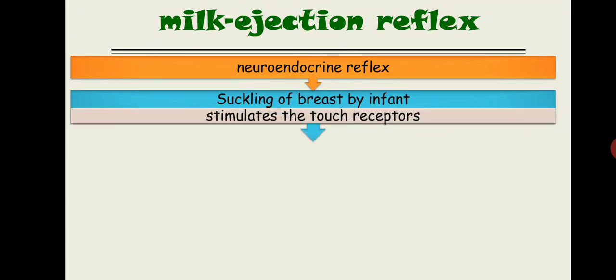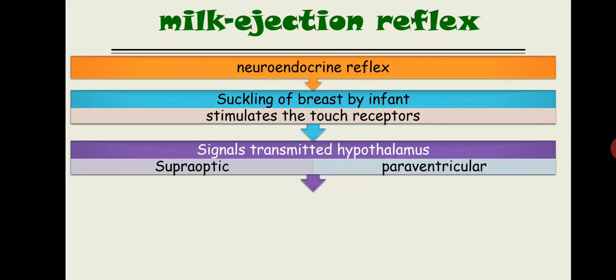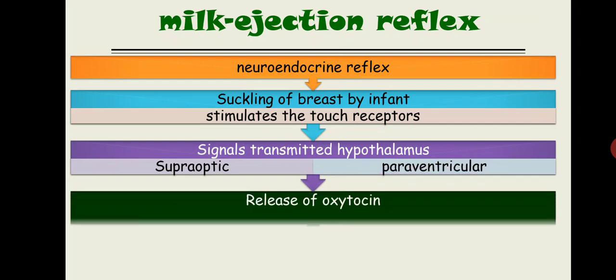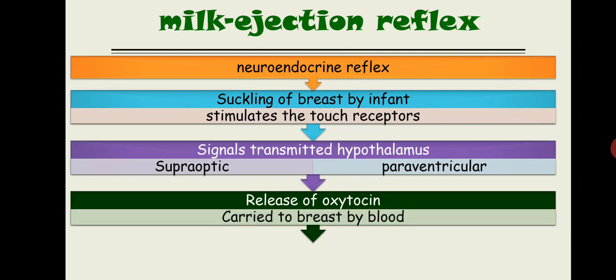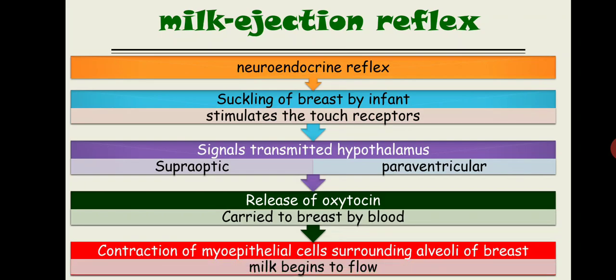What happens in this neuroendocrine reflex? Suckling of the breast by the infant stimulates the touch receptors present around the nipple. The signal is transmitted to the hypothalamus, to the two nuclei, supraoptic and paraventricular. They release the oxytocin, and this oxytocin is carried via blood to the breast. Inside the breast, there is a contraction of the myoepithelial cells that surround the alveoli. This contraction of the alveoli leads to flow of milk, or milk let down, and milk begins to flow.